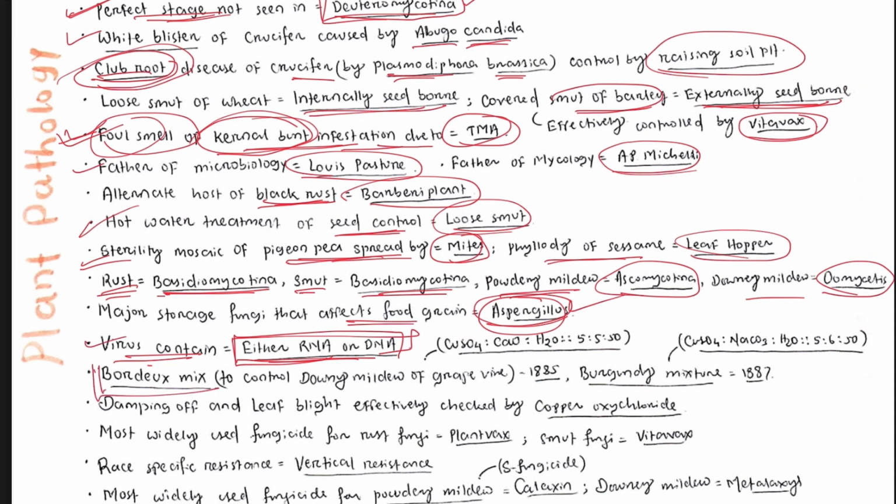Then Bordeaux mixture, it is a fungicide. It was first used to control downy mildew of grapevine. And what are the constituents of Bordeaux mixture? Copper sulfate, calcium oxide, and water.